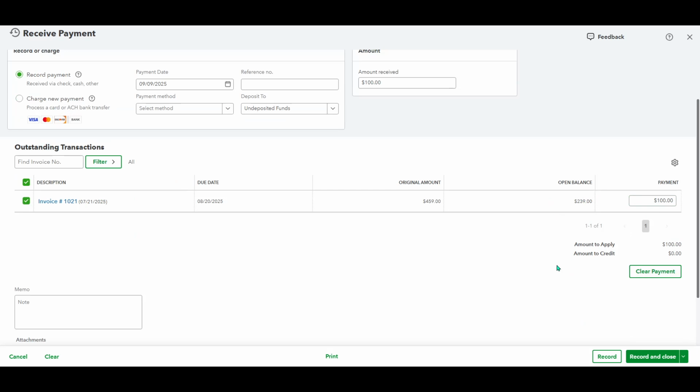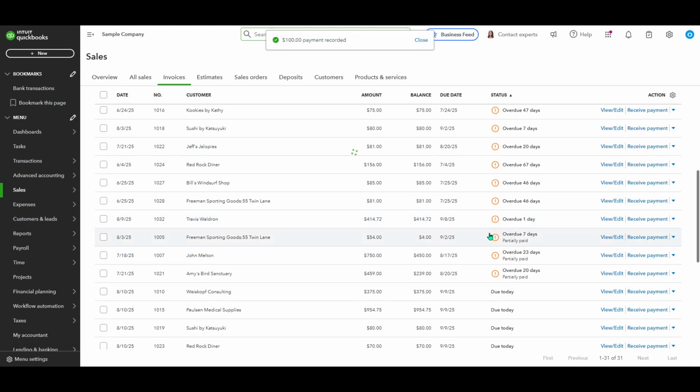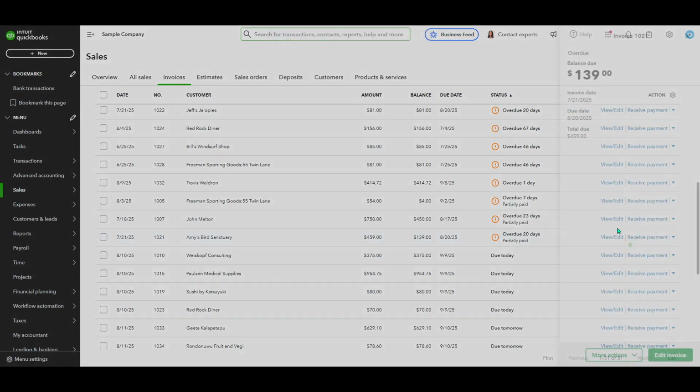Once you've adjusted the amount to the partial payment sum, you'll want to save your changes. Look for the button labeled Save and Close and give it a click. This action will prompt QuickBooks to record the partial payment accurately against the invoice. Essentially, your transaction is now updated, reflecting the partial payment received while leaving the remainder as an outstanding balance that can be paid later. And that's all there is to it.